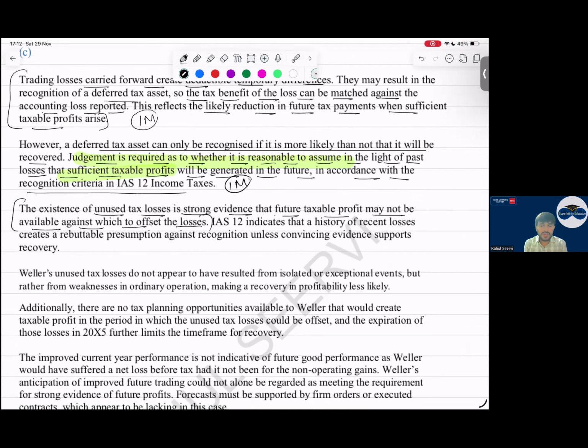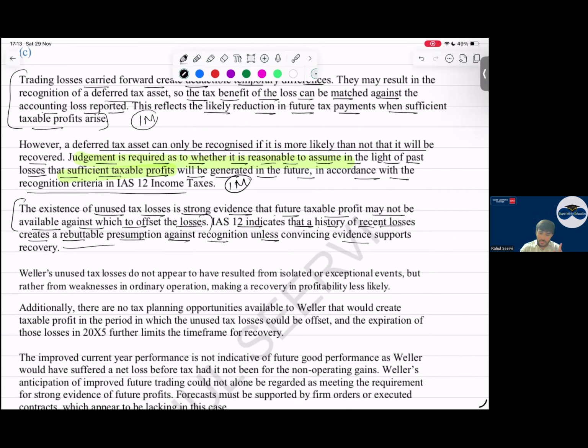The existing losses of the company over the past 2 to 3 years indicate that the chances are very low that in future the company will easily become profitable, so we can't recognize the deferred tax asset. IAS 12 indicates that a history of recent losses creates a rebuttable assumption against recognition unless evidence is provided. Some evidence should be there, but unless evidence is there, we can't recognize. Other evidence should be provided, but here it is not the case.